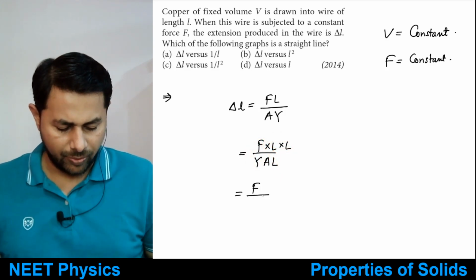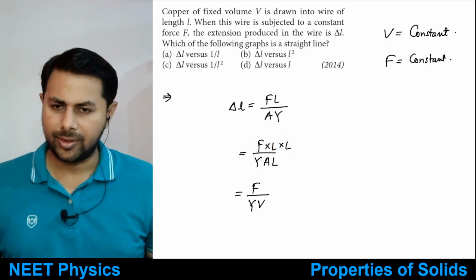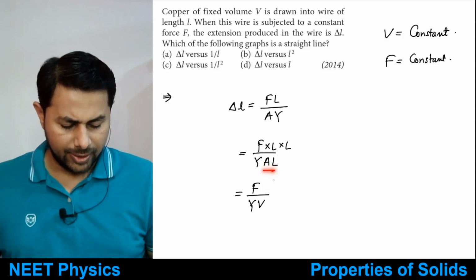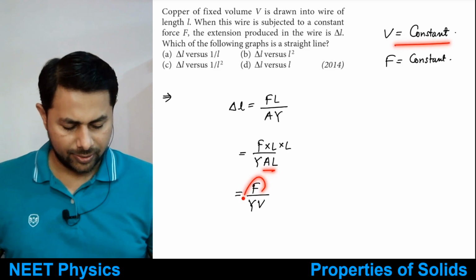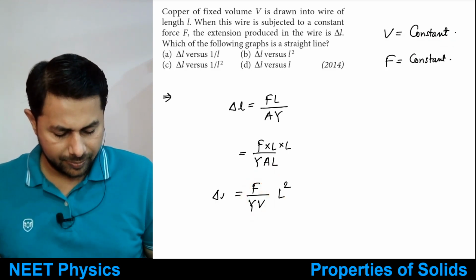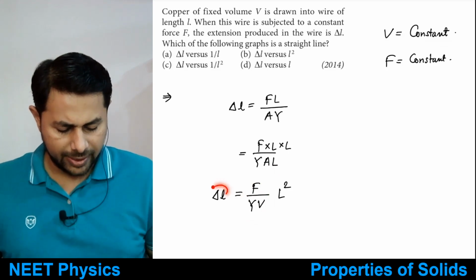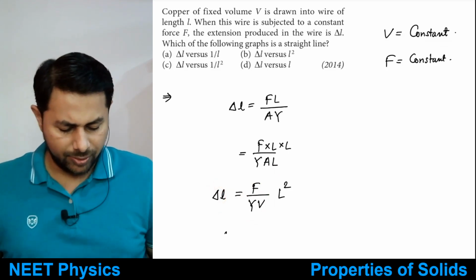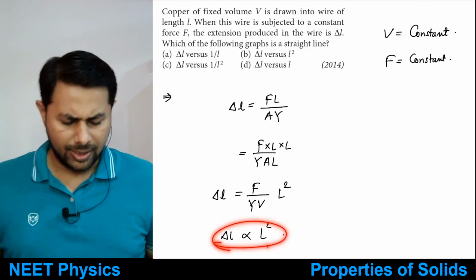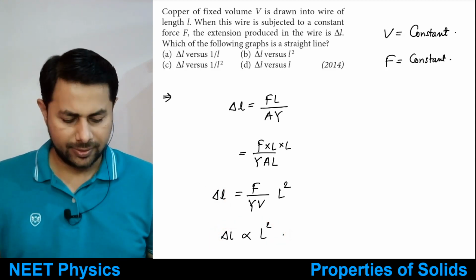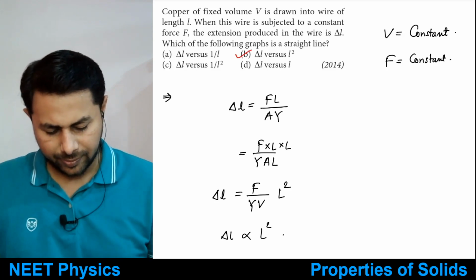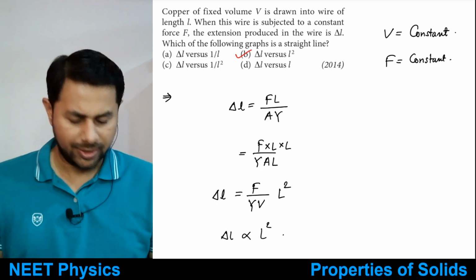Force divided by Y multiplied by volume is all constant, because area into length is volume, and volume is given to be constant. Then you have L square, and therefore delta L is directly proportional to L square. So the graph between them would be a straight line. So it is option B. This one is clear.